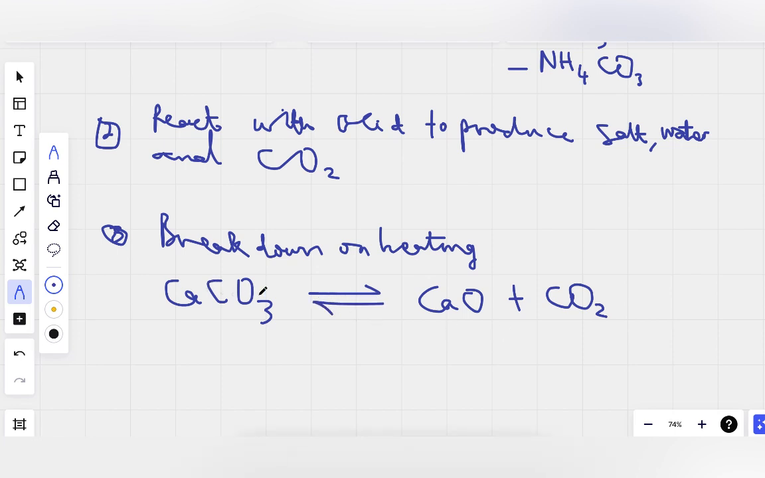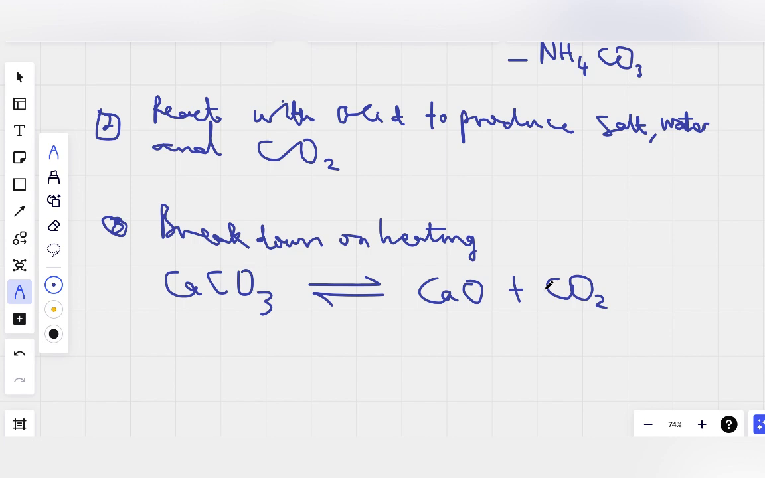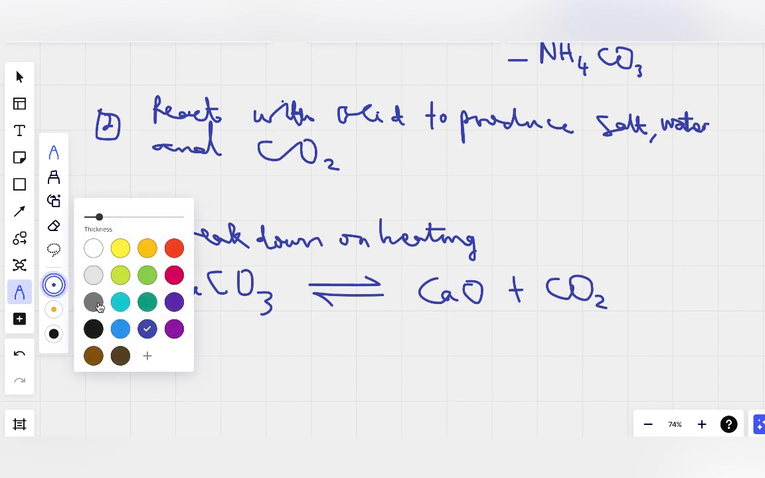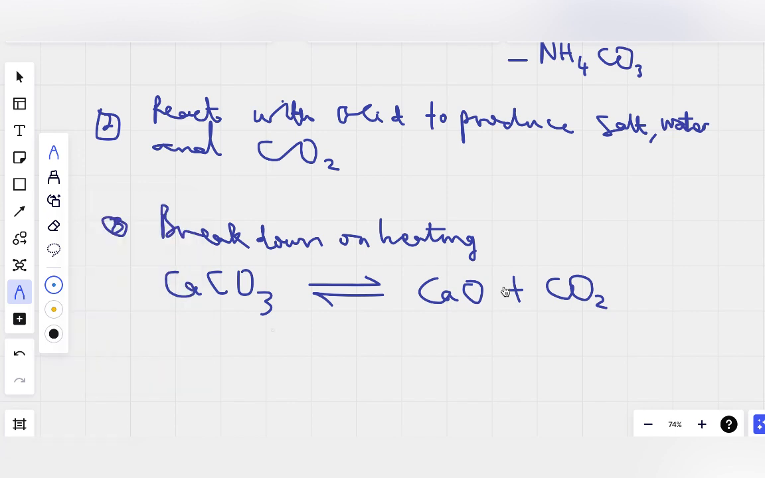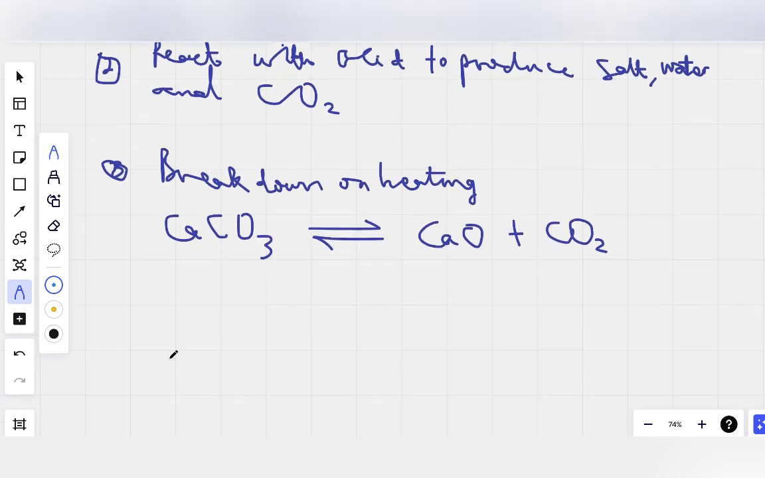Okay, decomposition. The forward reaction is endothermic. The backward reaction is exothermic. The forward reaction is a decomposition, so it's endothermic, and the backward reaction is exothermic. Okay, so that's that for carbonates.